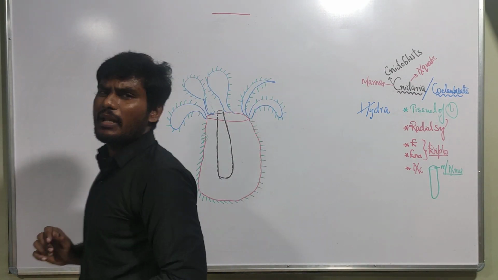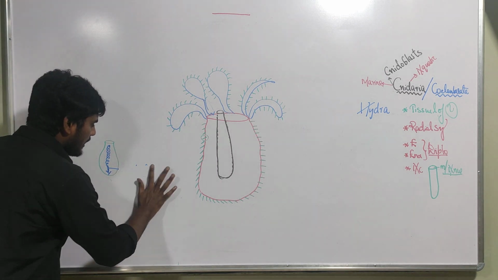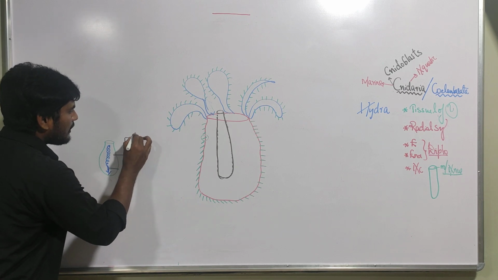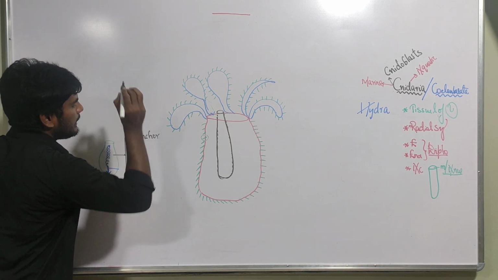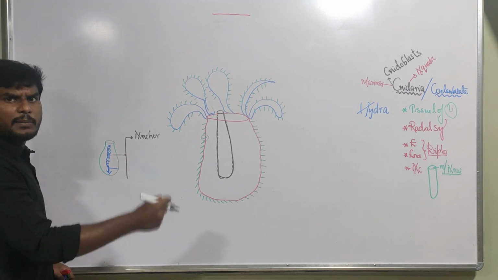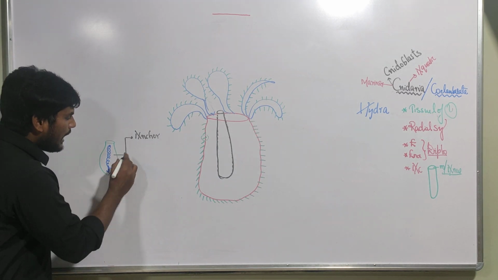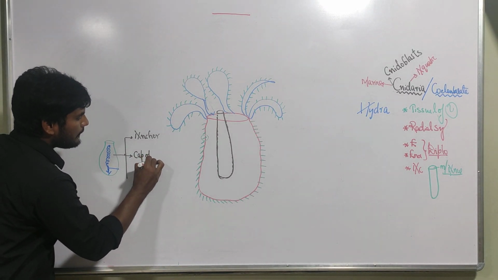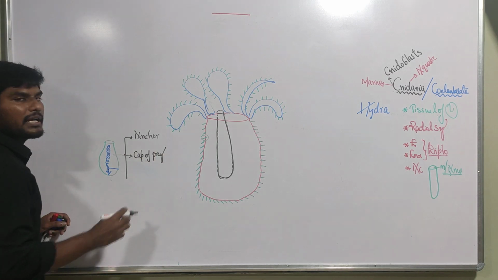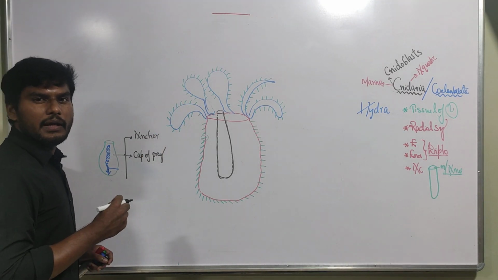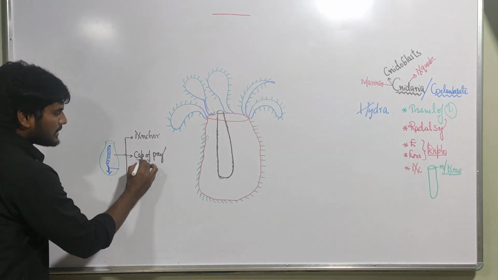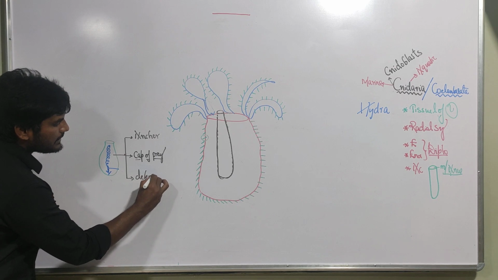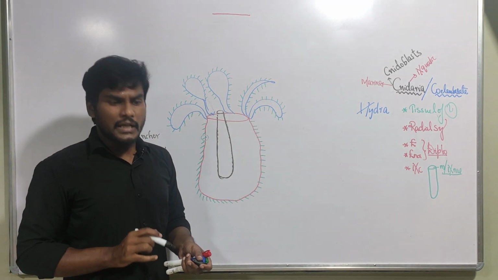What is the function of this cnidoblast? First of all, the cnidoblasts are responsible for performing majorly three functions. Number one, anchor. It helps in anchor, means support, holding something. Along with anchor, it also helps in the capturing of prey: hunting the small organism, catching, killing it and eating. And it also helps in the defense mechanism. What is the meaning of defense? Protection.